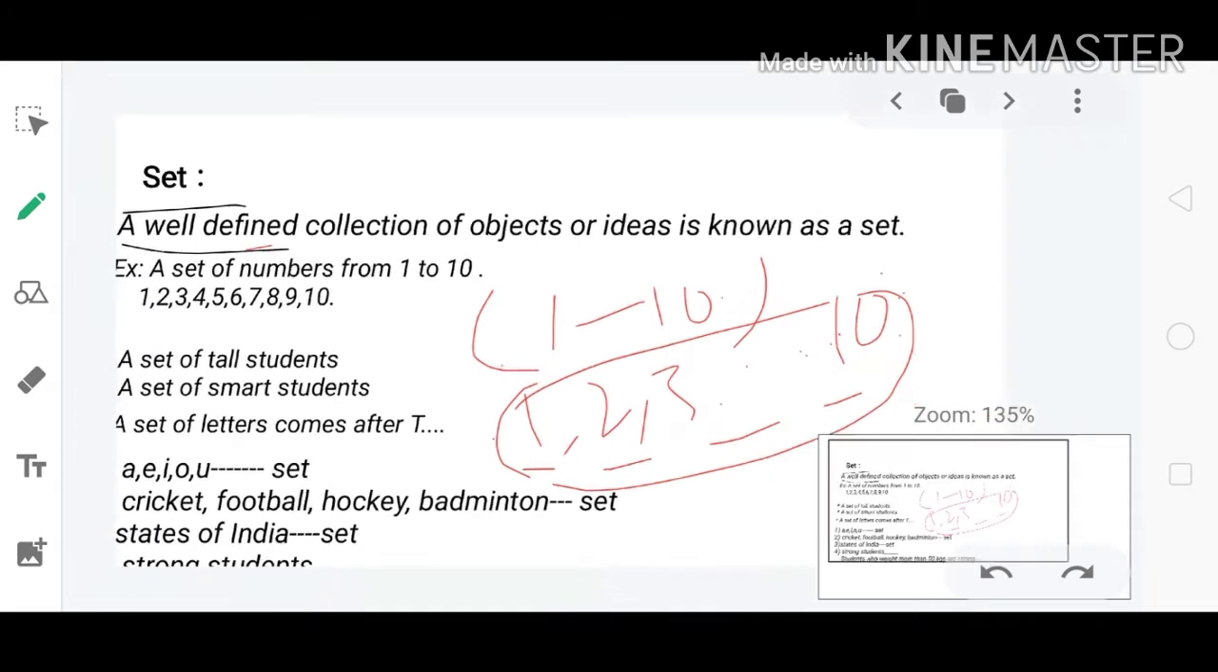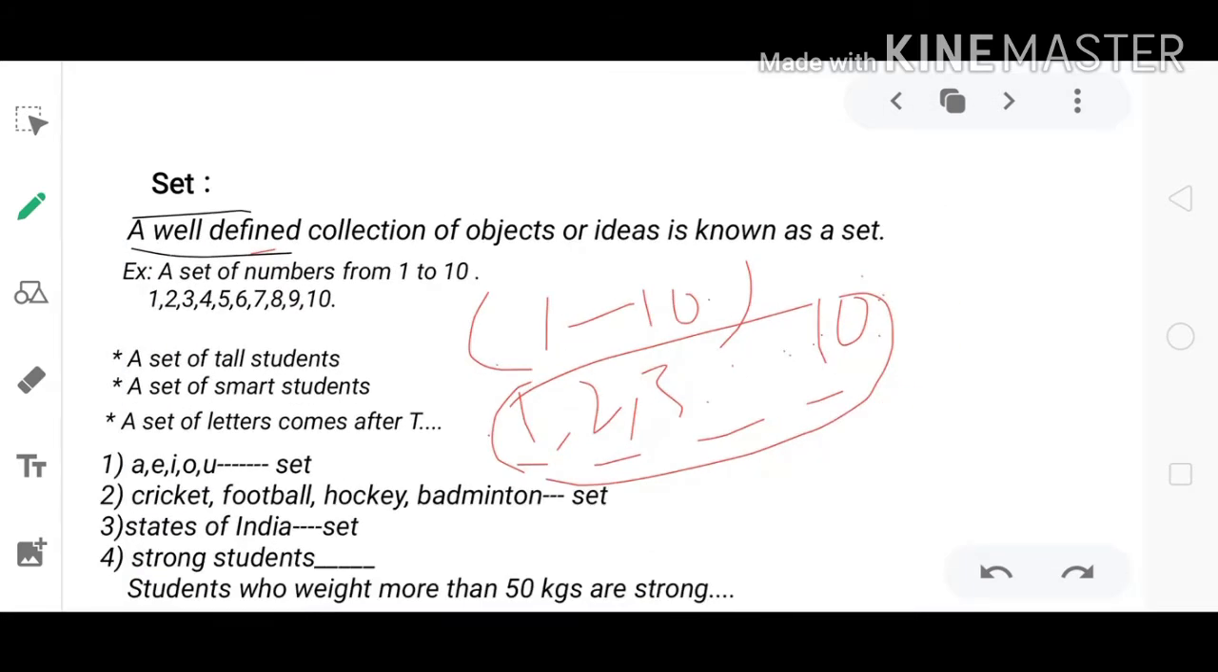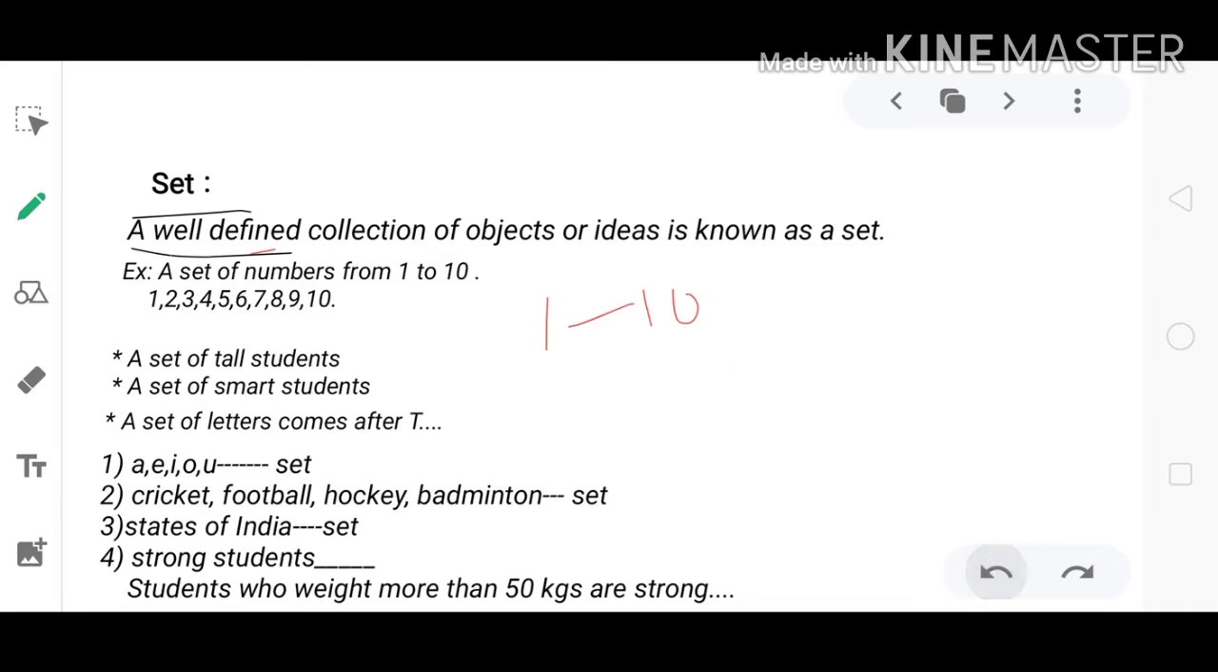At the same time, another example: a set of tall students in a classroom. And after that, a set of smart students in a classroom also. Is it a set or not? Is this considered a set? Yes or no? No. Because here tall, smart, clever, all these are relative terms. So it cannot be defined. There are no well defined objects. So we can't make a set in these situations.